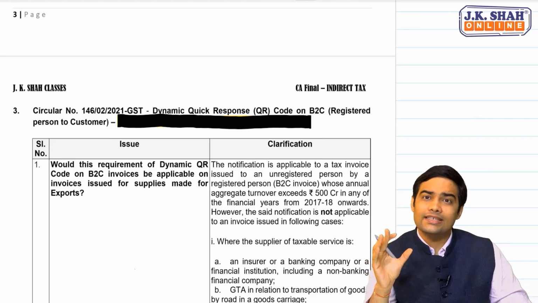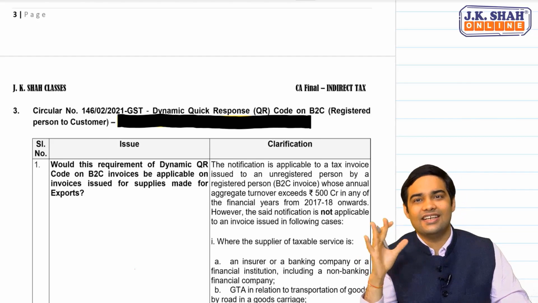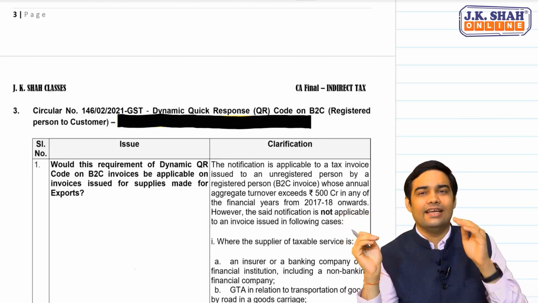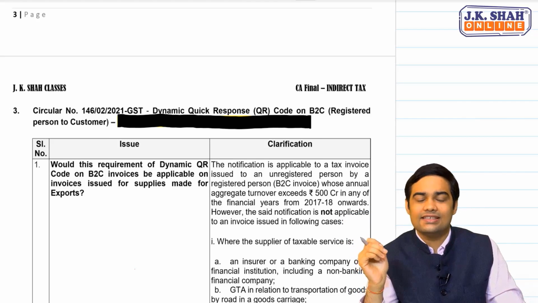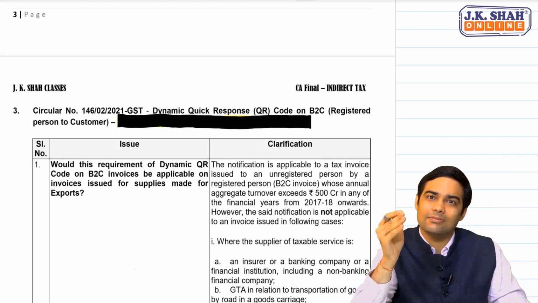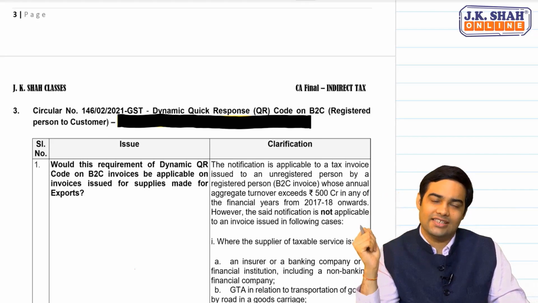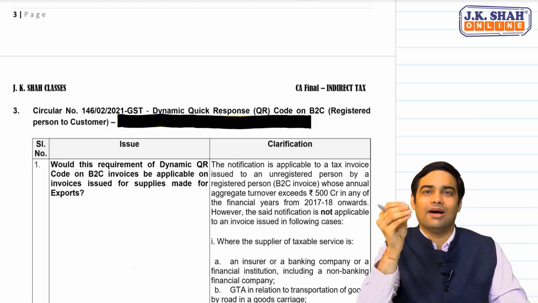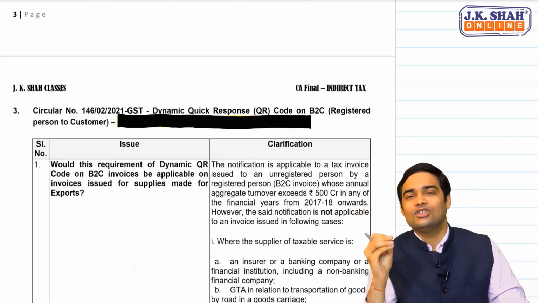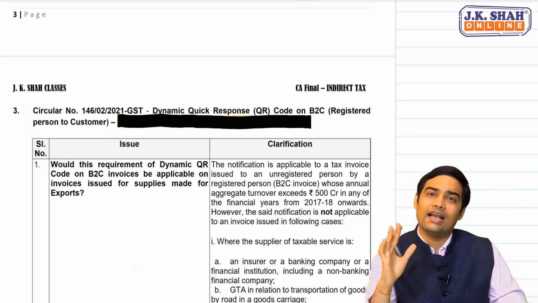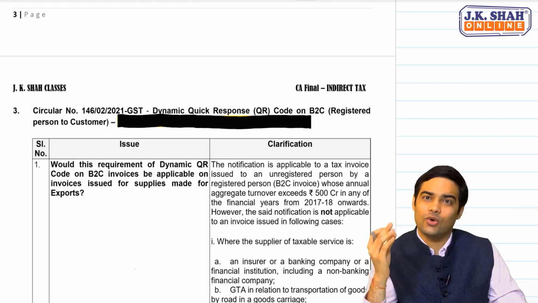Circular provides certain clarifications of issues which were being faced by the trade. The trade faced various issues when the notification was first released. As the trade faced various issues, CBIC came up with various clarifications. Let's see those clarifications which have been released by CBIC. So the first issue was whether export invoices are required to have a dynamic QR code.